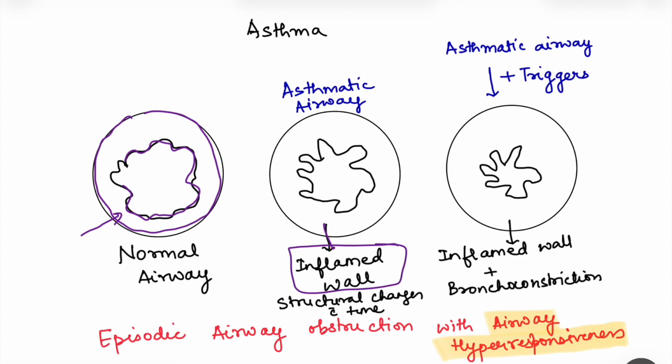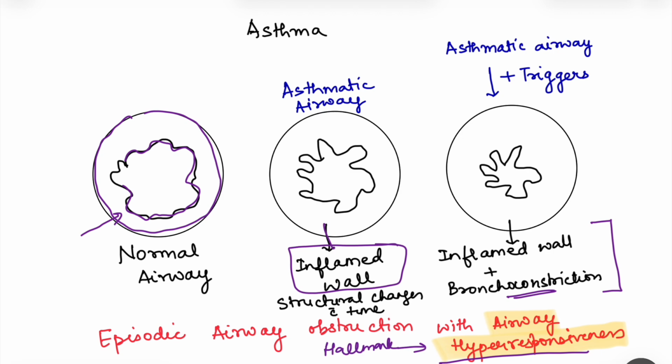So there is an inflamed wall, and this inflammation also leads to structural changes within the wall with time because of the remodeling which occurs. Then apart from this airway inflammation, there is airway hyperresponsiveness to triggering stimuli. That means certain triggers, for example, some allergen, pollen, dust, will cause bronchoconstriction. So there is an inflamed wall plus episodic bronchoconstriction to these triggers. In fact, airway hyperresponsiveness is the hallmark of bronchial asthma.